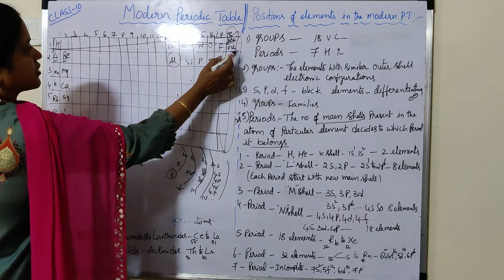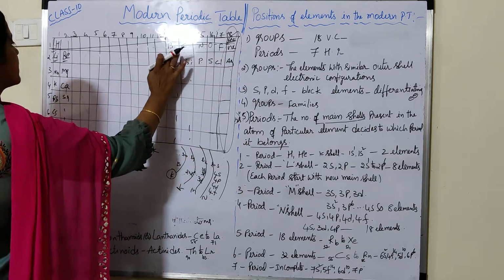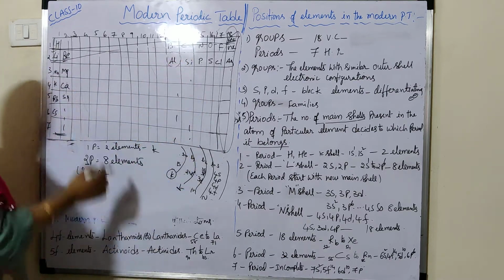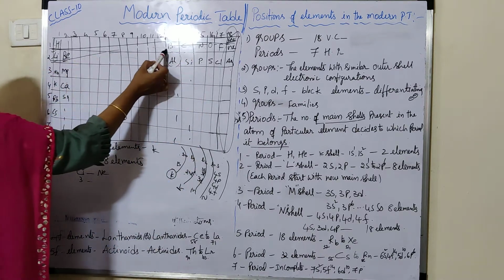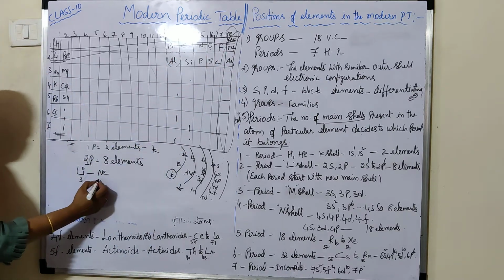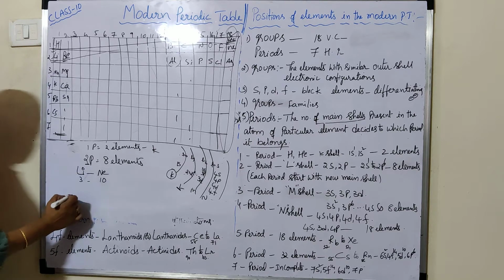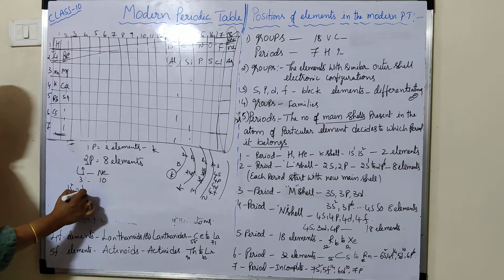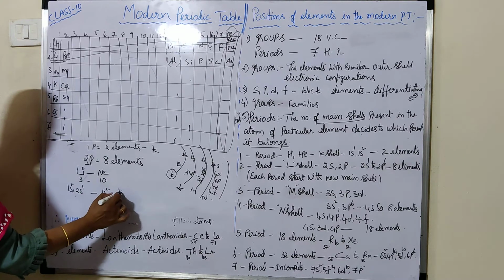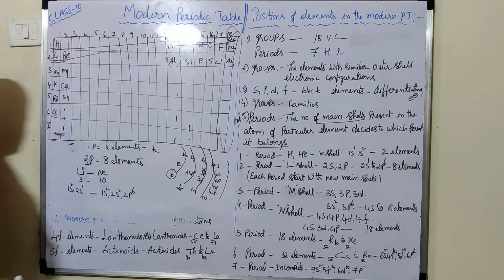So this is neon, not this one. Sorry, actually I did wrong here. Lithium, beryllium, boron, carbon, nitrogen, oxygen, fluorine, neon. Neon is 10. So when you write the electronic configuration: 1s2, 2s2, 2p6.